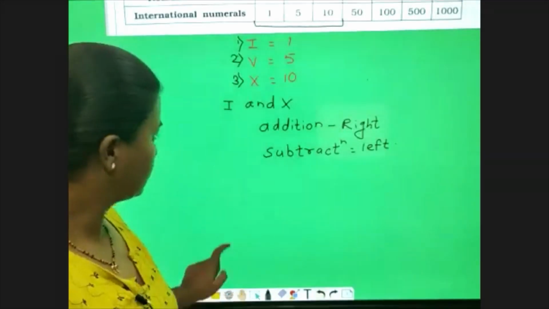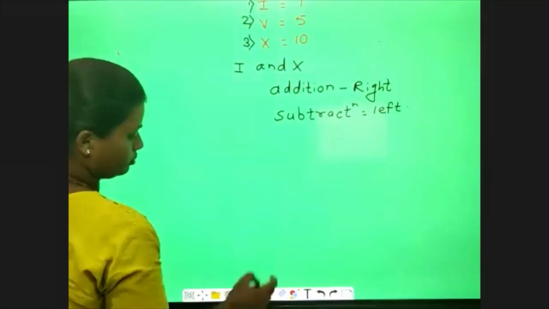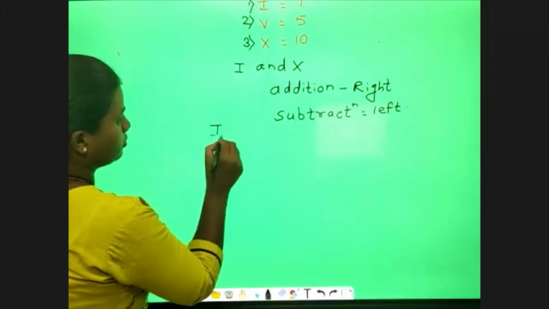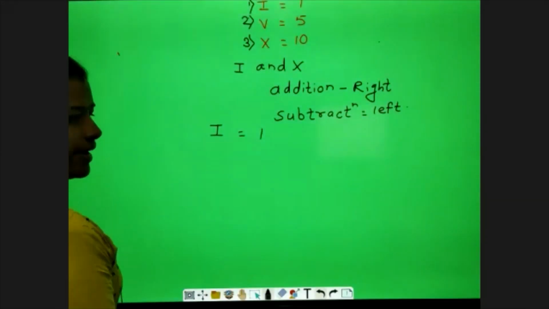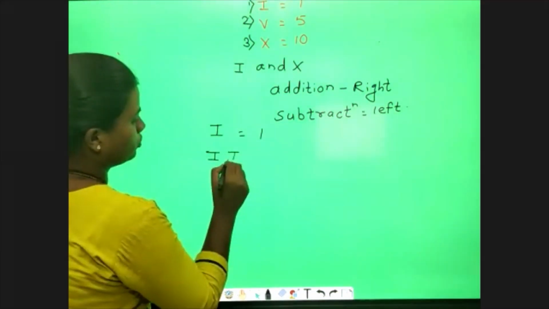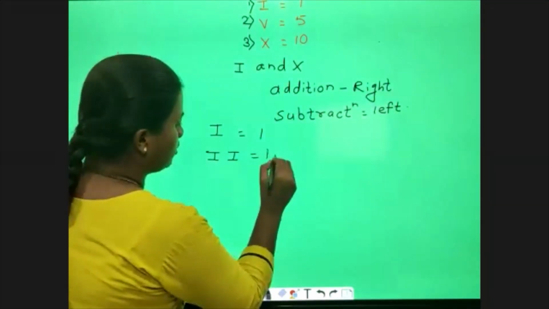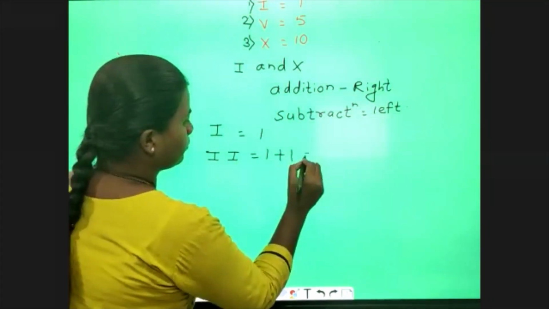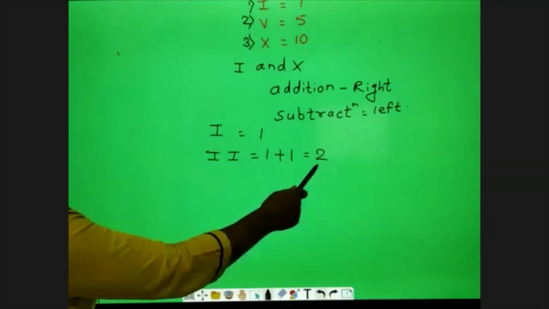Suppose I write I once. This is 1, right? Now I'll write it 2 times, I, I. I have written to the right side, so it will be 1 plus 1, that will be 2. See, we got 2.